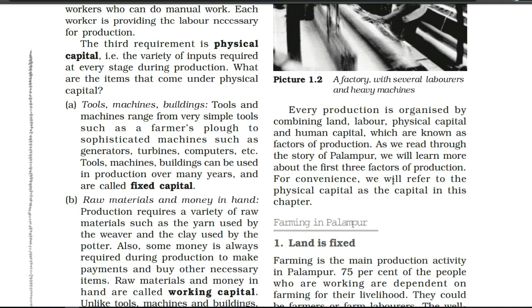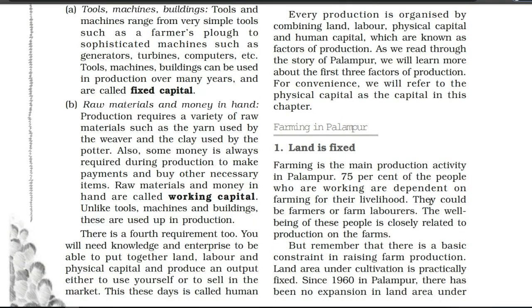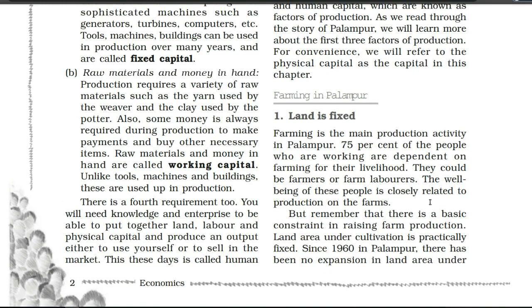And here the physical capital, for convenience, we are going to use as just capital. In place of physical capital, we will get the heading capital, but the content and the meaning are the same. Now see, we first have the introduction of land, because the first requirement of the factors of production is land. So first of all we are going to read about land.